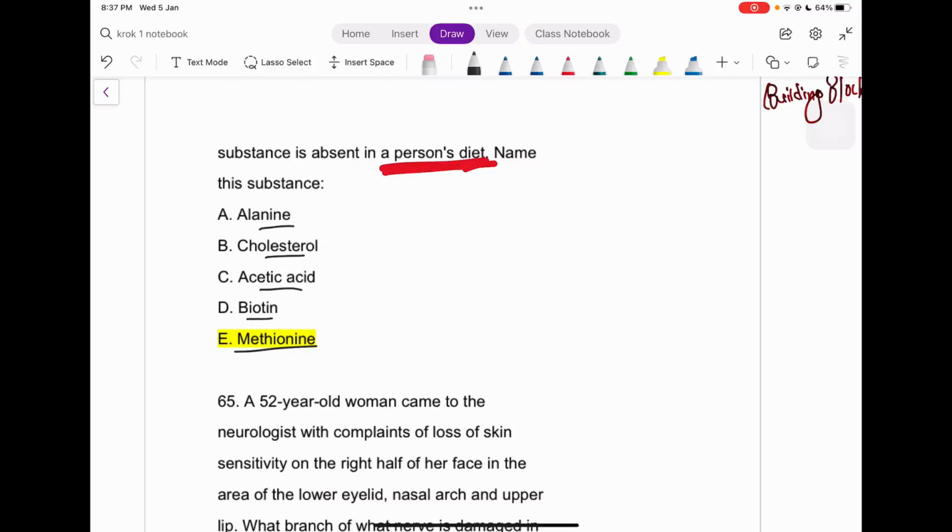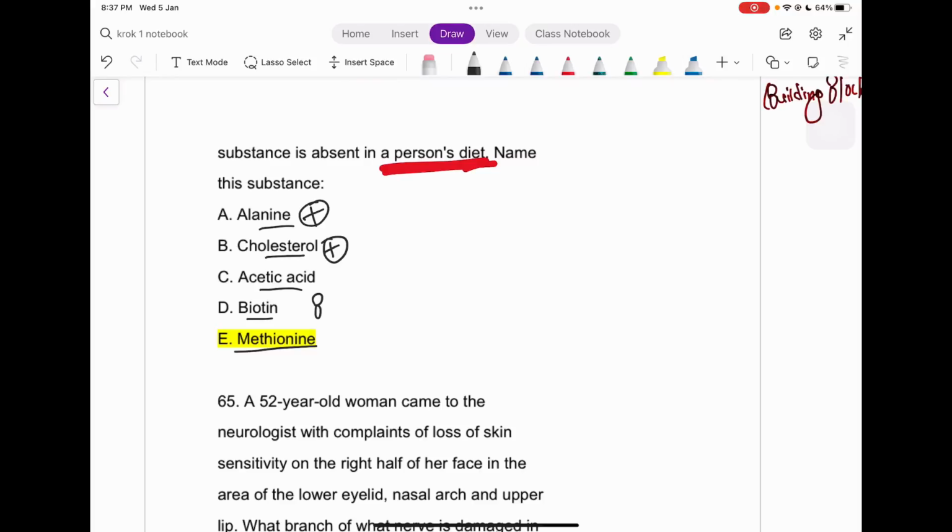See, guys, alanine is more towards the transportation of NH2, or the ammonia transportation. So this can't be the answer. If the patient is already having a lot of cholesterol, for example, he must not be having this edema, because cholesterol metabolism is totally different from our protein metabolism, right?